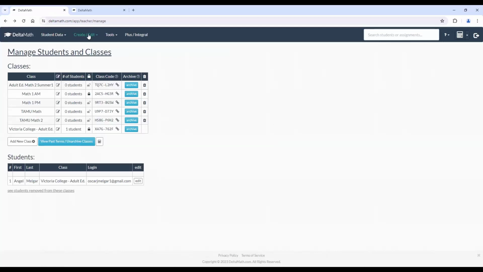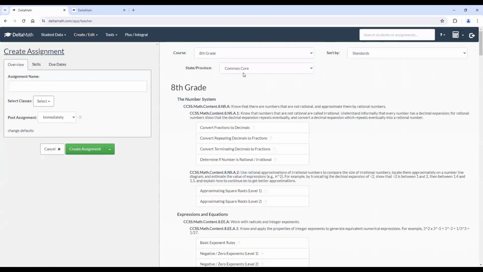And now that we've created our class, let's go ahead and create an assignment. So we're going to go up here on our features, and where it says create/edit, we're going to click on that and then create standard assignment. That's where we're going to go to. And you'll notice if you're exploring Delta Math, it pulls up what you were looking at on the home page.